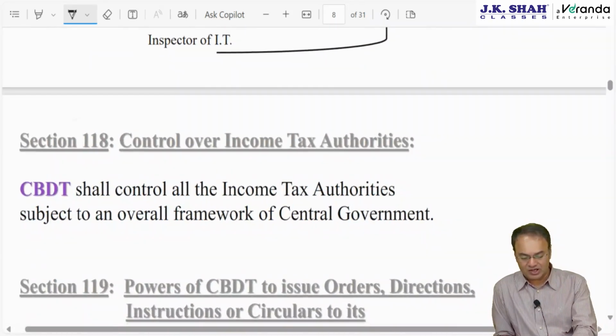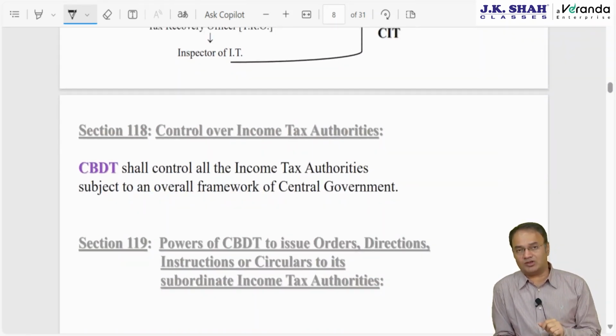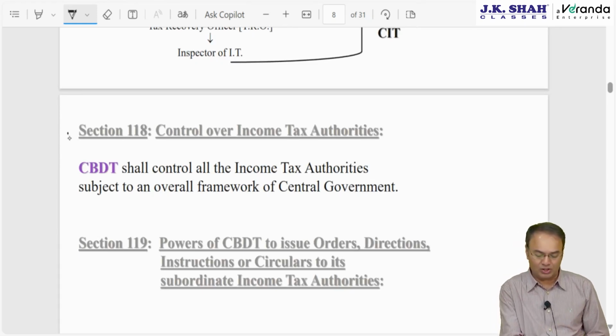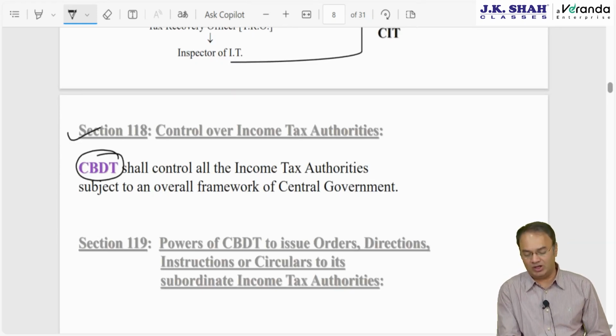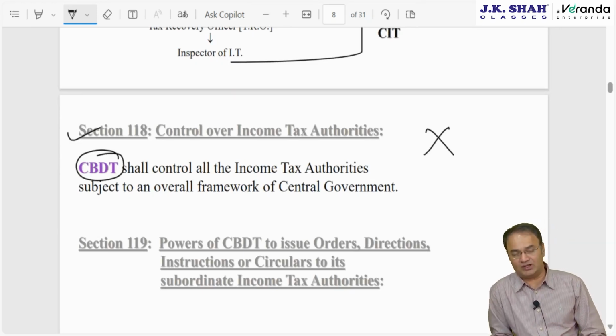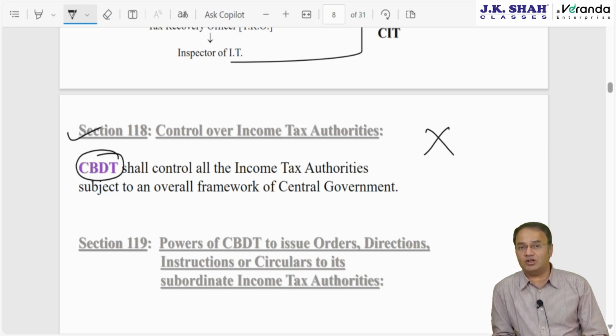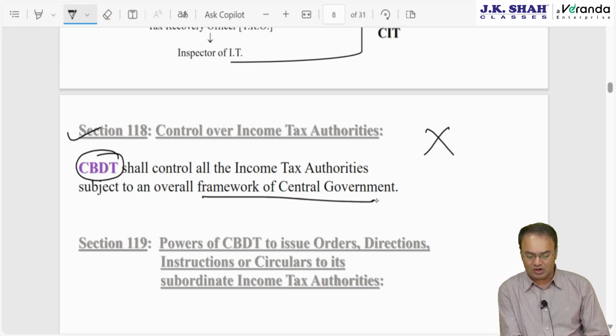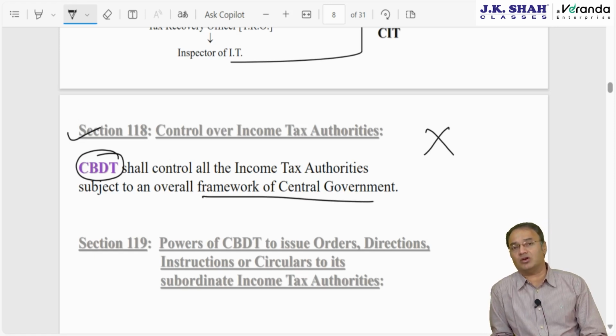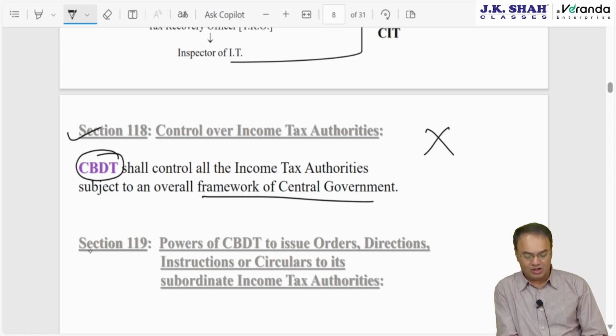Okay. Then next is 118, control over income tax authorities. Who controls them? Actually nobody controls them, but it says CBDT. Unimportant section, questions don't come in the exam. CBDT controls them within the overall framework of central government. Means CBDT has to restrict itself to the parameters or the guidelines given by central government.